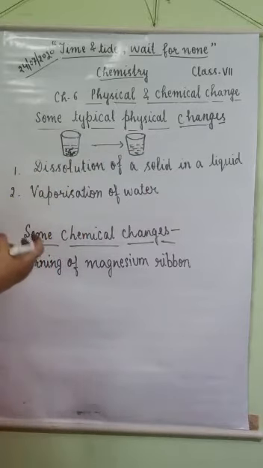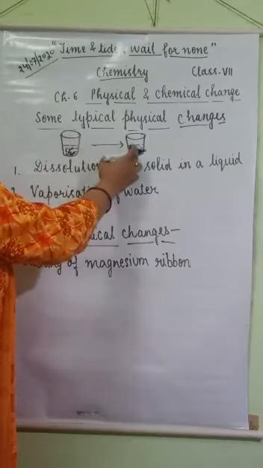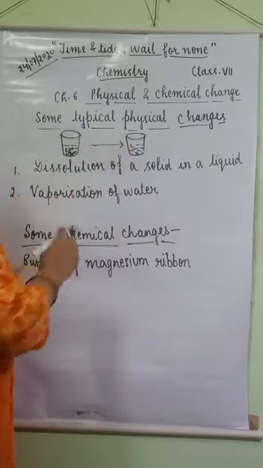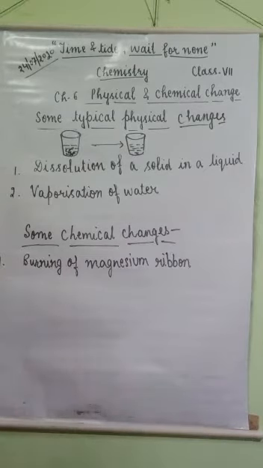You know that sugar is sweet in taste, and after dissolving sugar in water, the solution which we get is also sweet in taste. A change in a substance's physical properties like size, shape, color, state is known as physical change.